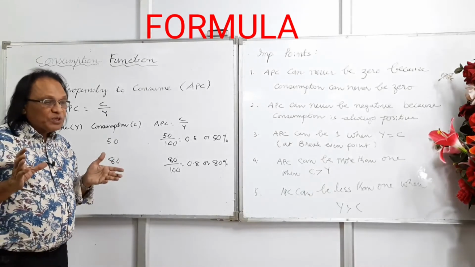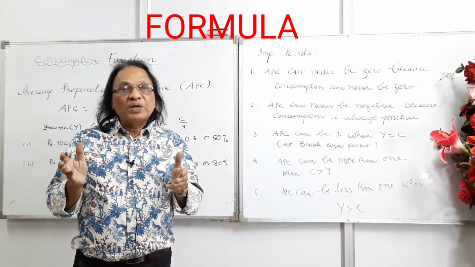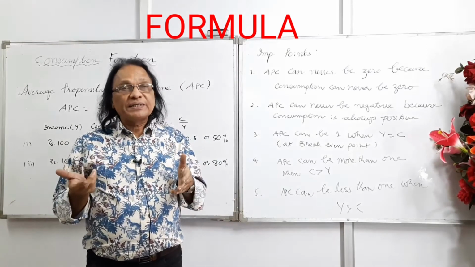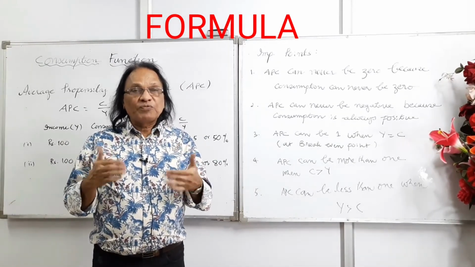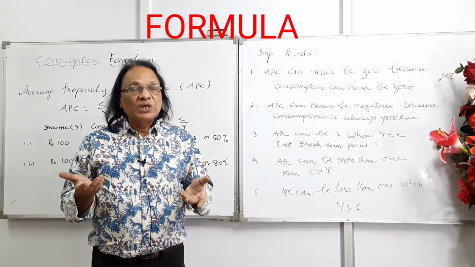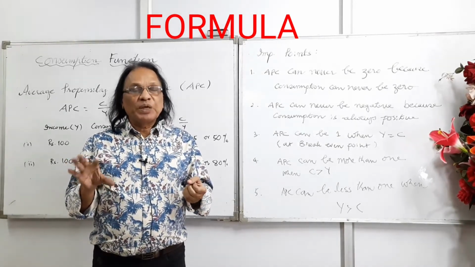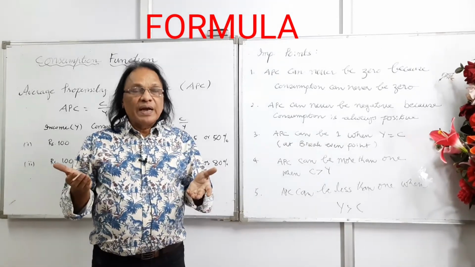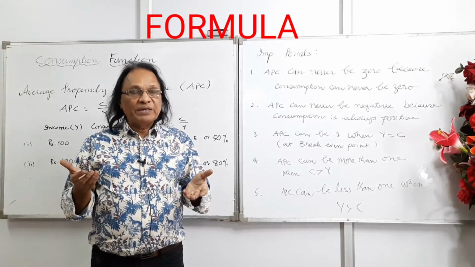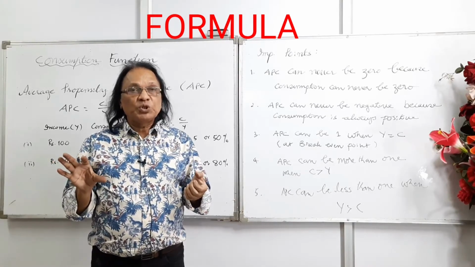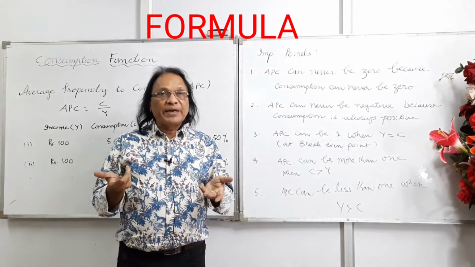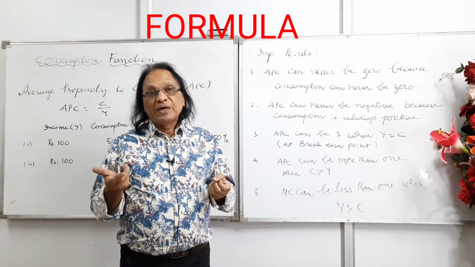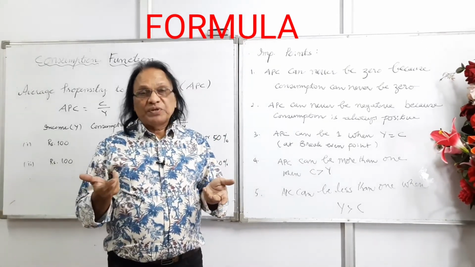In consumption function, the most important concept is average propensity to consume. What exactly is it? It's the ratio of consumption to income, or in simple words, what percentage of income has been consumed. APC is C upon Y. Suppose income is 100 and consumption is 50, APC will be 0.5. That means 50% of income has been consumed. If income is 100 and consumption is 80, the APC will be 0.8. That means 80% of the income has been consumed and the remaining 20% of the income in the economy has been saved.